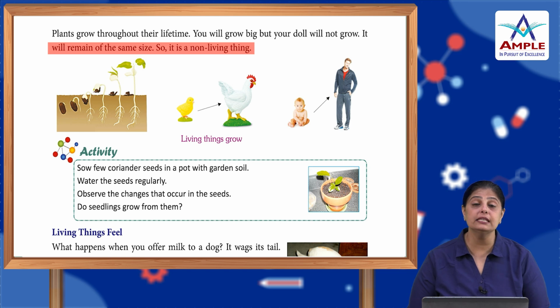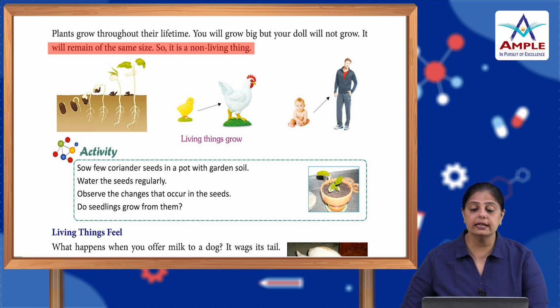Similarly, the trees, the plants, the seeds, when they start growing into a plant, the plant starts growing in size and shape also. Similarly with animals, for example, a chick grows into a hen. So, every living organism grows in size or shape, whereas your toys or anything that is non-living will not grow; it stays as it is, the way it was created.